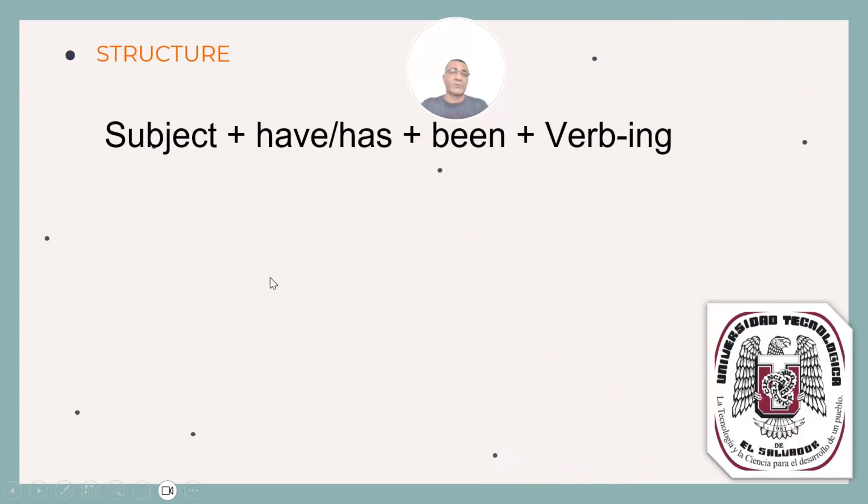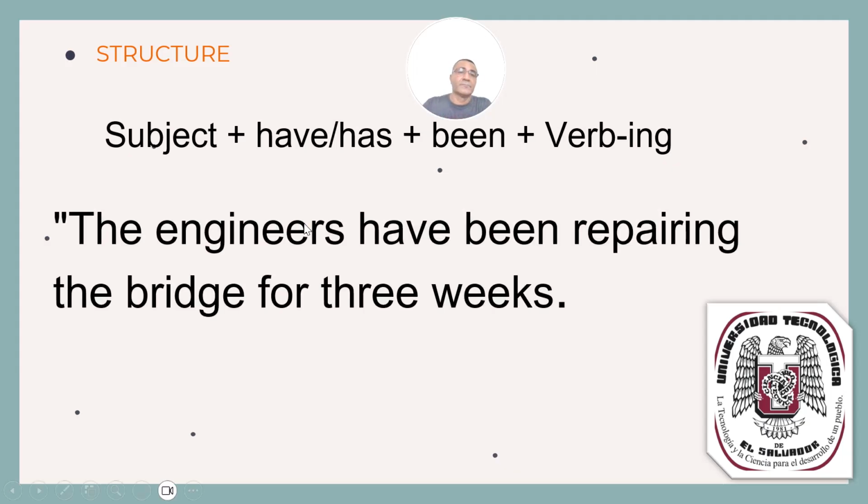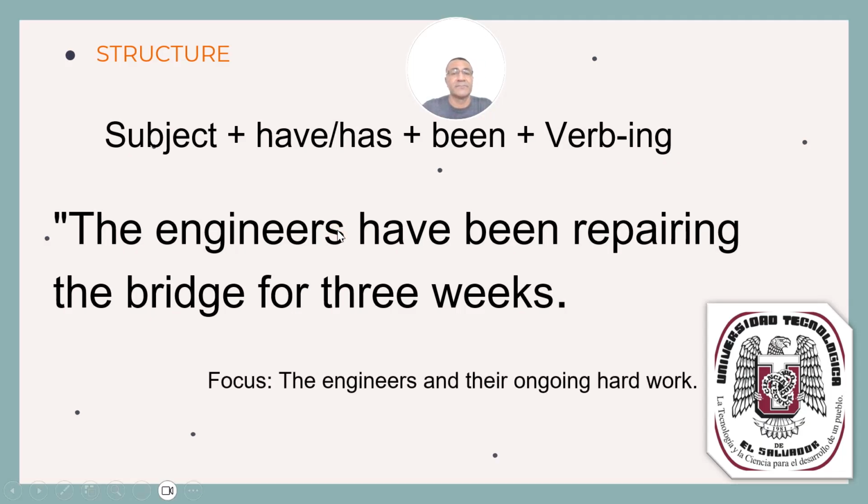What is the structure? Subject plus have or has plus been plus verb-ing. Let's see. The engineers have been repairing the bridge for 3 weeks. In this sentence, we are focusing on the engineers and their ongoing hard work.